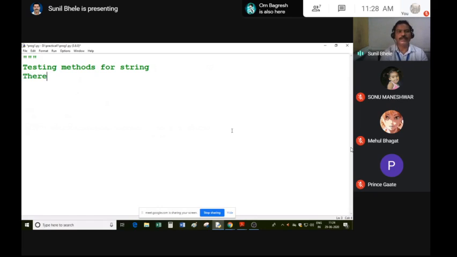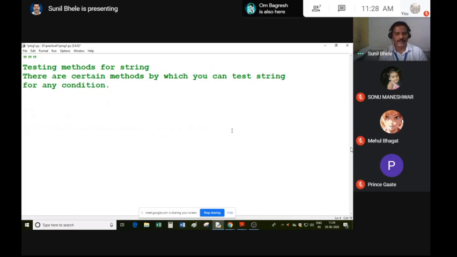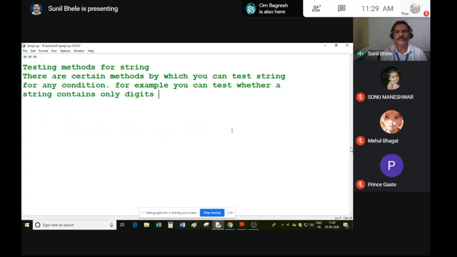There are certain methods by which you can test a string for any condition. For example, you can test whether a string contains only digits or not.